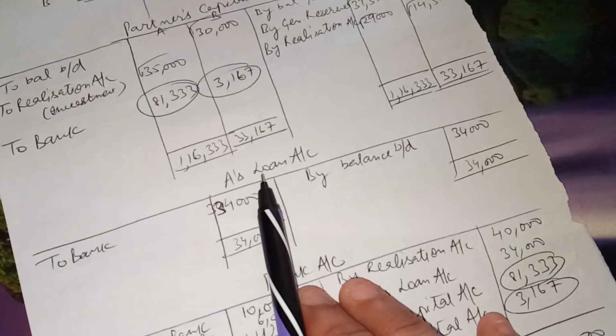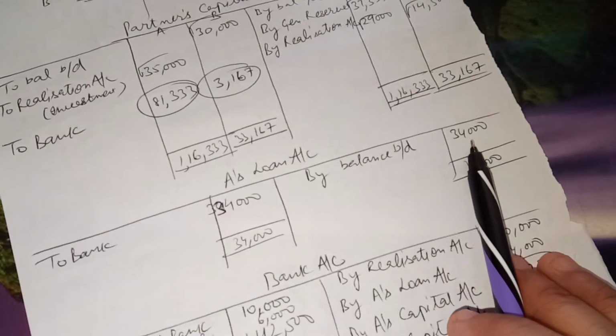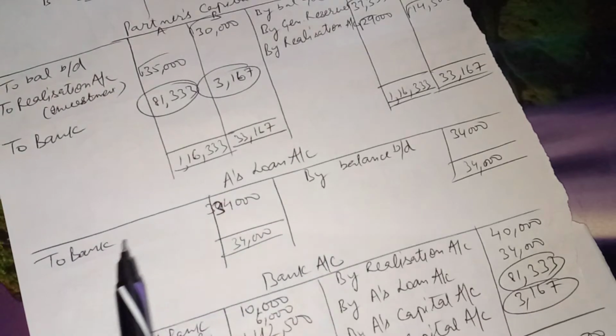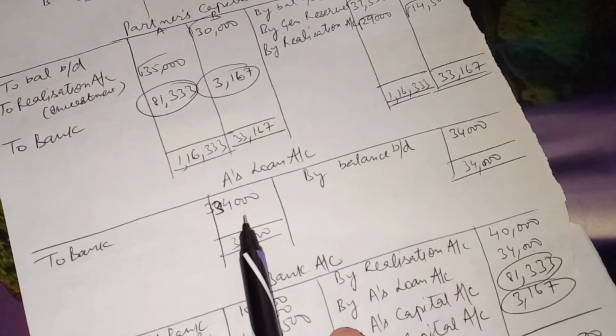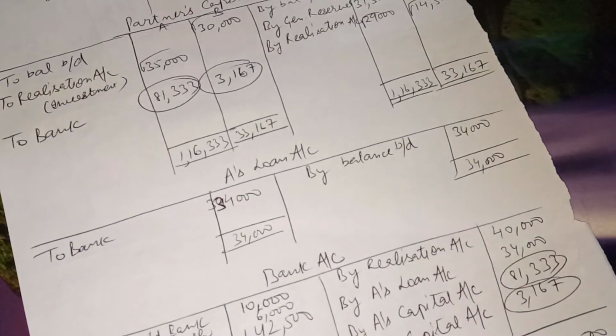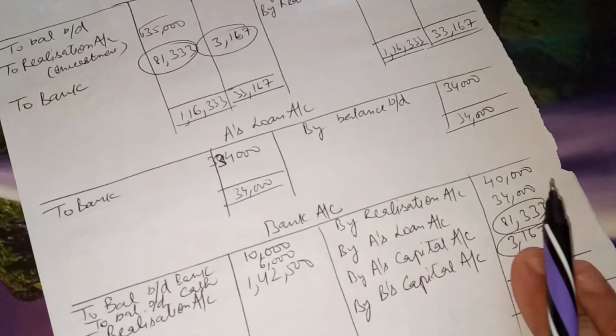Now let us first check the A's loan account. By balance brought down 34,000, nothing is mentioned, so we assume that we have paid the total amount of 34,000. Check out the very important part, balance of bank account.